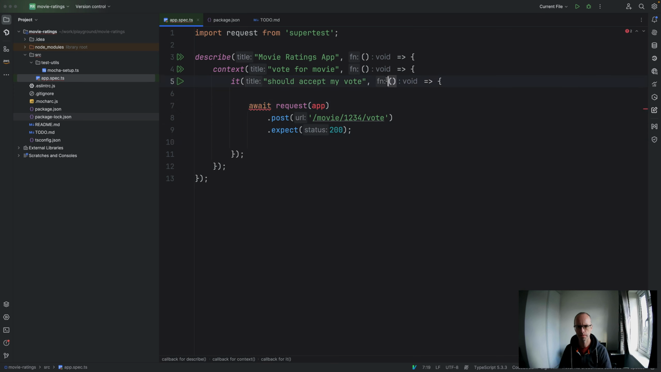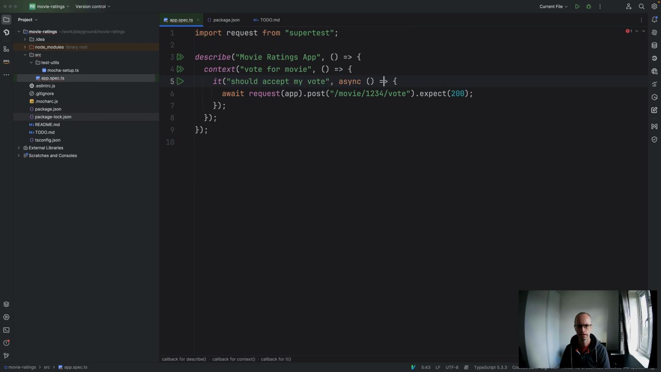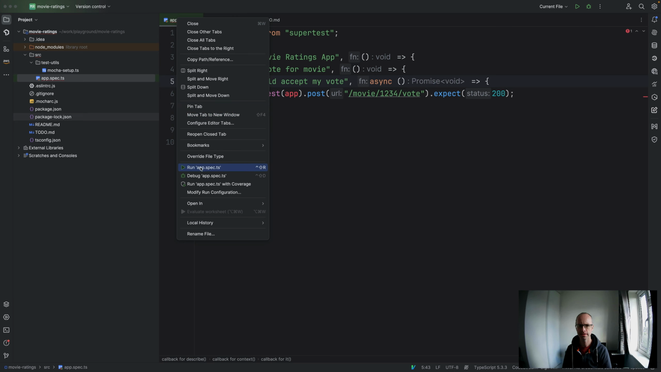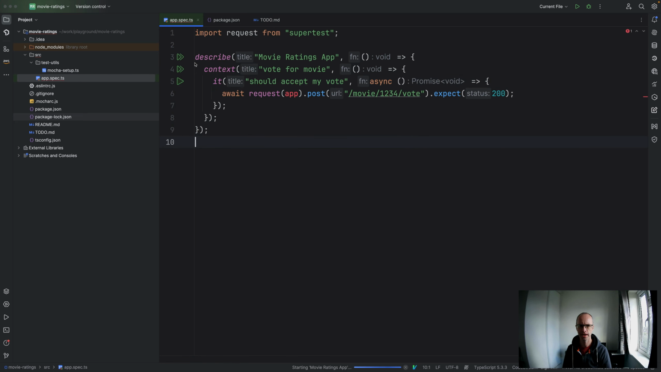We'll make that await. We'll make that async. Because I've got ESLint and Prettier hooked up, it'll format files and stuff. I can now run that, if I just click on the button there.